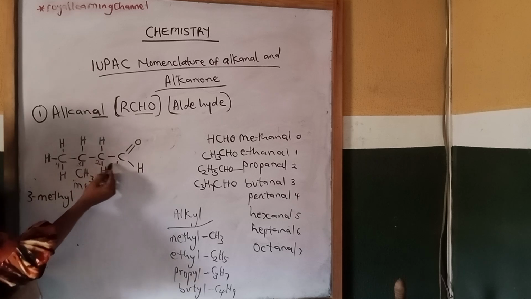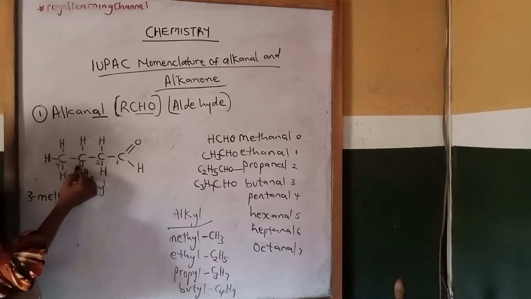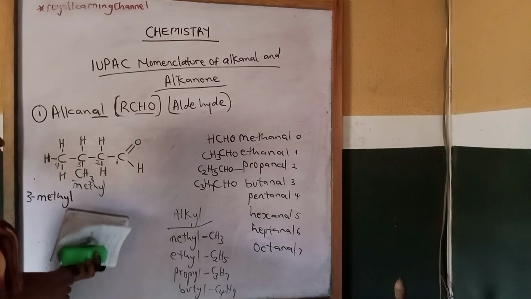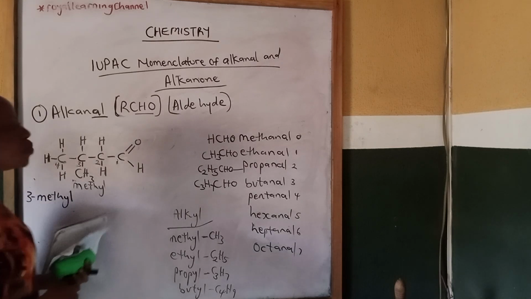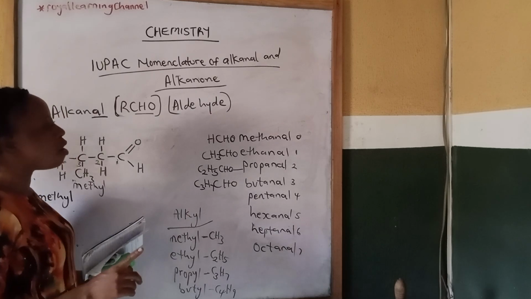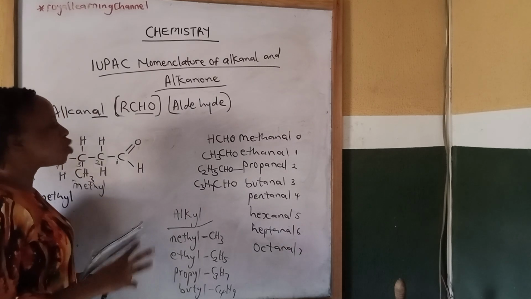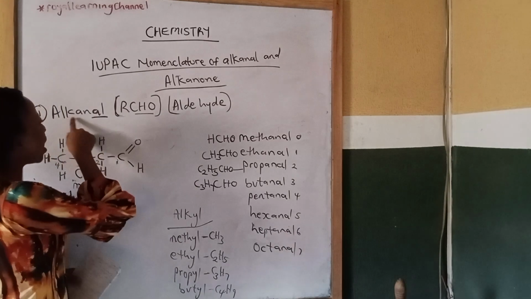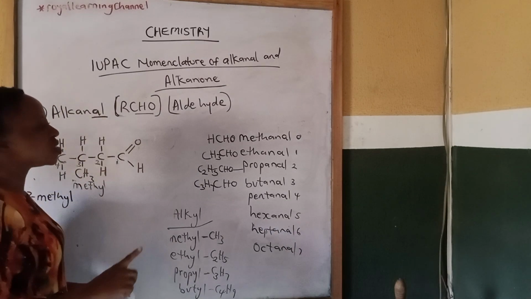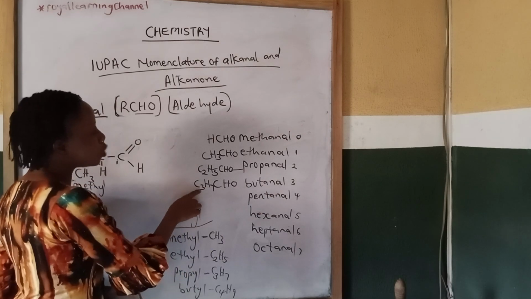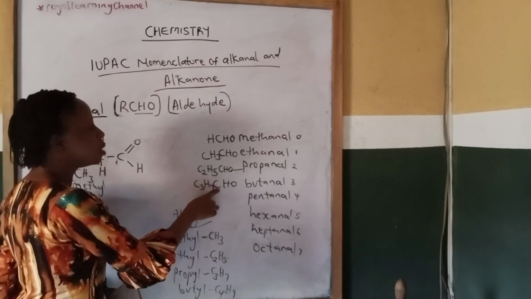3-methyl. Then your root hydrocarbon 1, 2, 3, 4 will be the fourth member of alkanal. Since we are under alkanal, the fourth member of an alkanal is the one containing 4 carbon atoms. So butanal, from butanal we have 3 carbon plus 1 making 4.